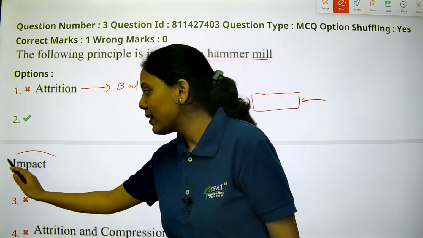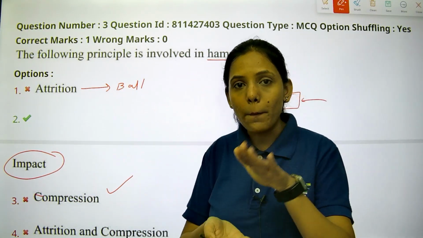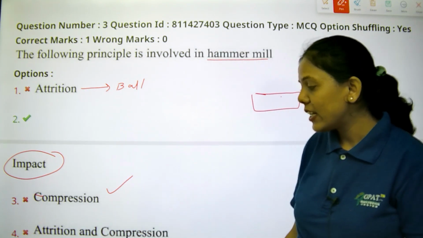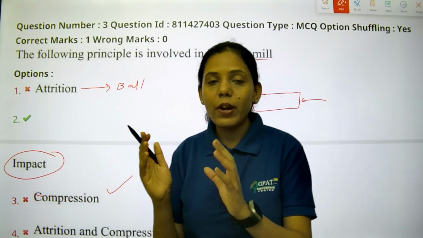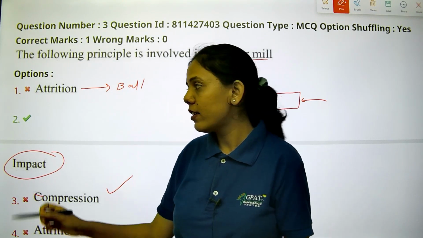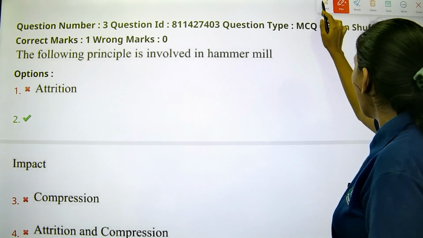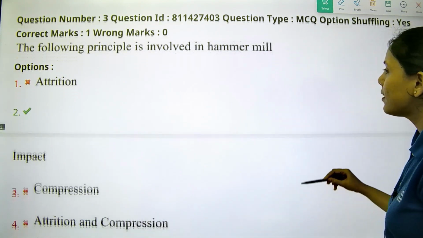Yes, impact is the right answer. Compression is not correct because the particles are not compressing between any machinery parts. Fourth is attrition and compression. Basically, impact is the right answer whenever a particle is striking towards a harder surface. In this case, the hard surface is the hammer. So for hammer mill, the principle is impact. Option 2 is the right answer.